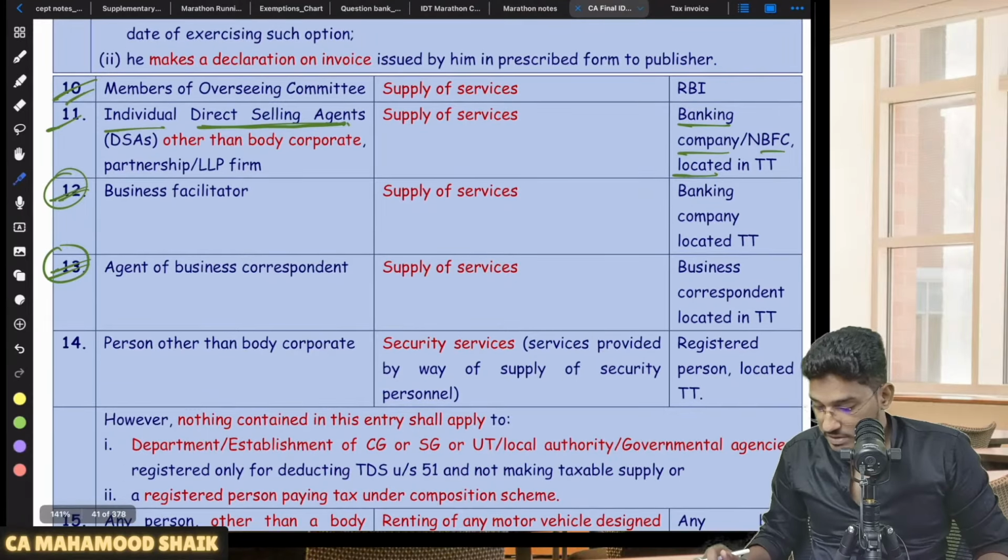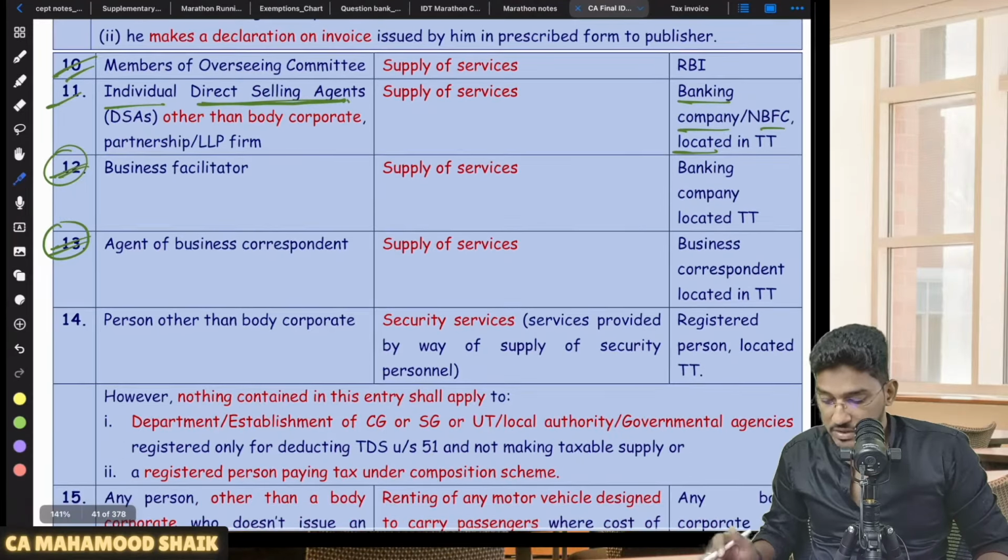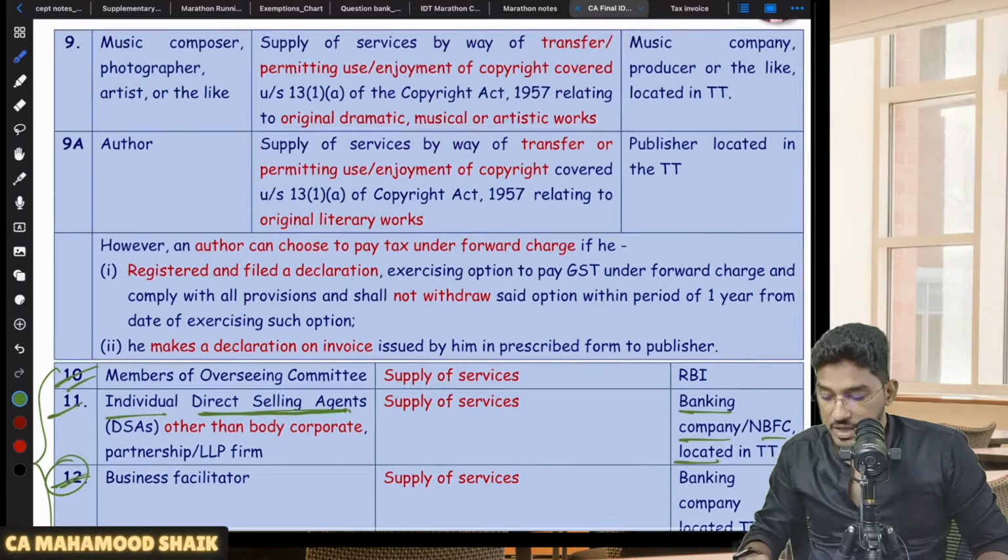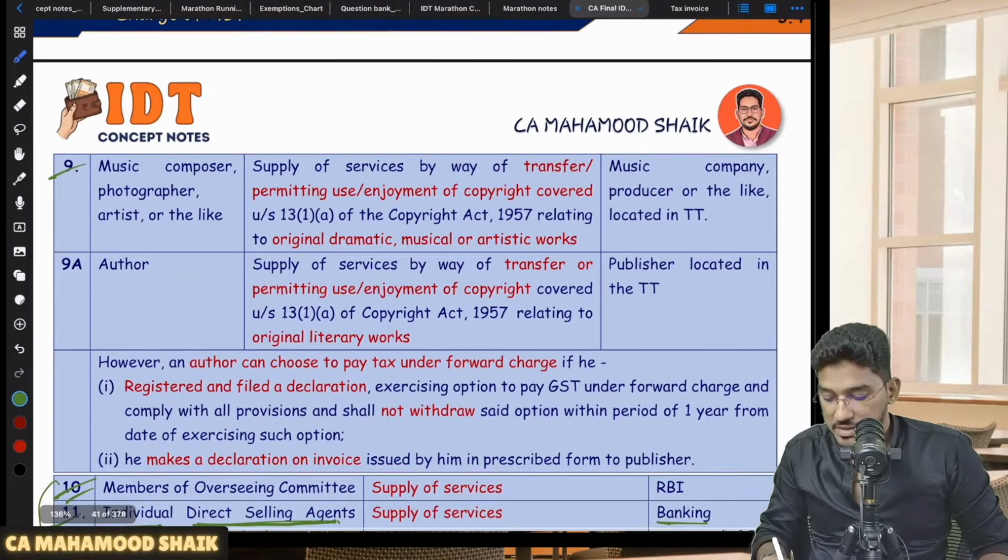Then what else is left out? That's all. I think these are all the services related to banking and financial sector. So that bunch we have covered. Now we will talk about some copyright related services.